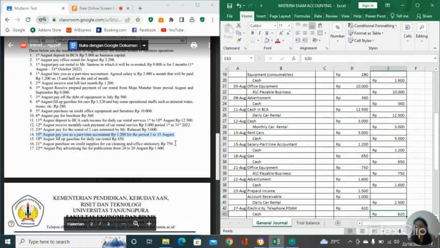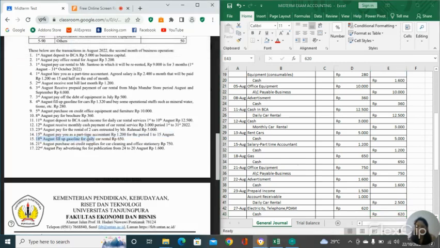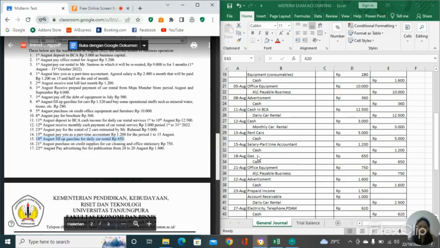Move to the 15 Augustus. On the 18 Augustus, we fill up gasoline for daily car rental, 615 rupiah. So we purchase gas. Gas is counted as an expense, and every time, it means that it's going to be in debit. So 615 rupiah on the debit, and our cash is going to be decreased because we purchased the gas. It means the credit is 6,500 rupiah.